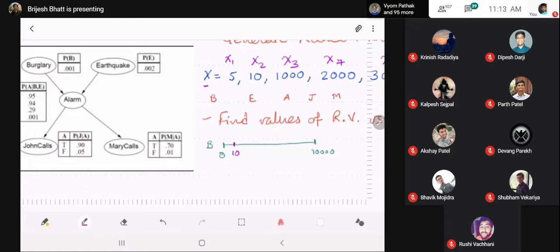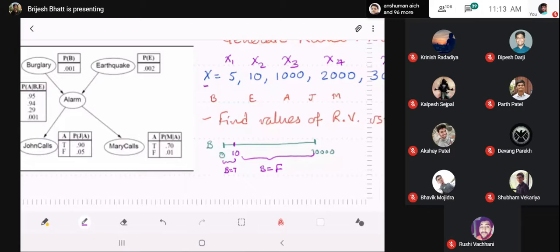Right? So this region is burglary is equal to true, and everything else is burglary is equal to false. Right? Are you with me so far?